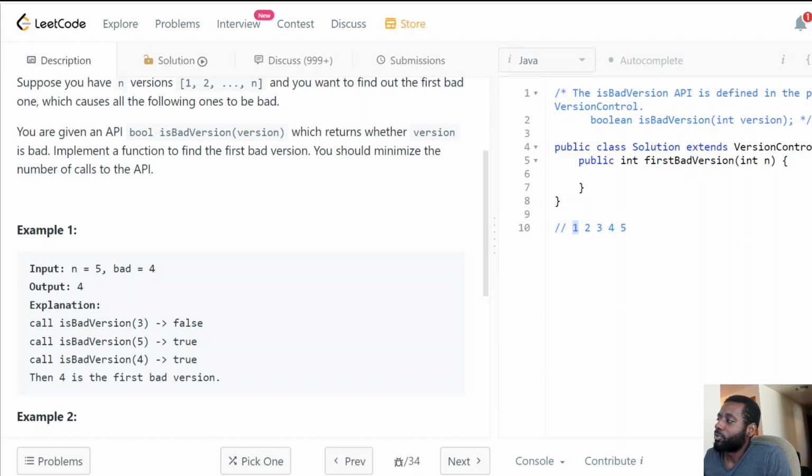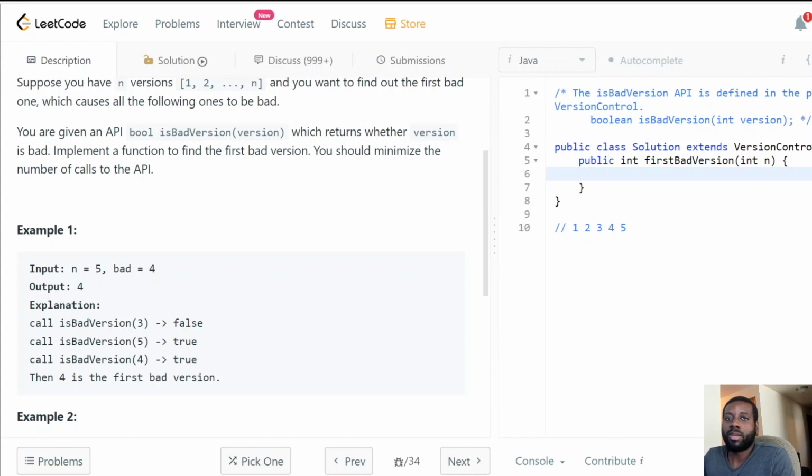And just like that, the left pointer will be pointing at the first bad version. So it works in every scenario you can think of. By asking those kinds of questions, instead of brute forcing our way and checking every single number, we can just calculate the midpoint, check if our midpoint is a bad version, and then make a decision based on that answer.